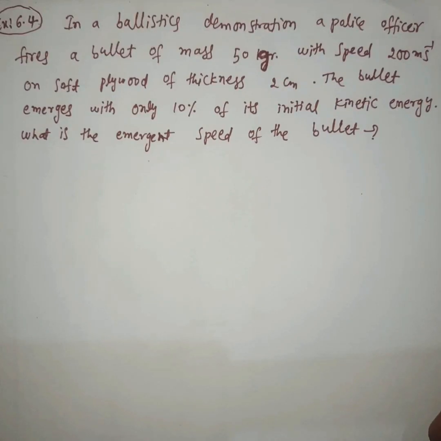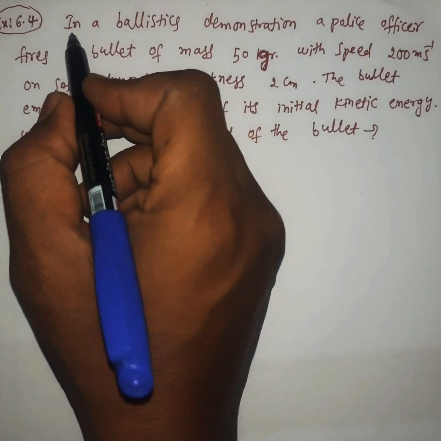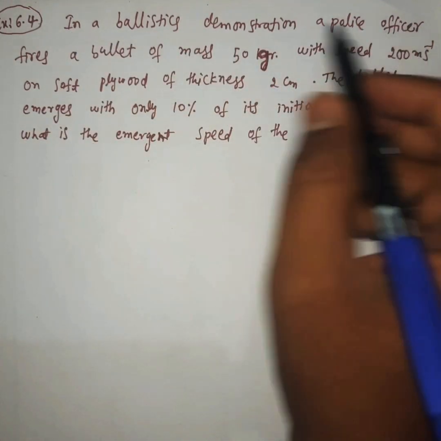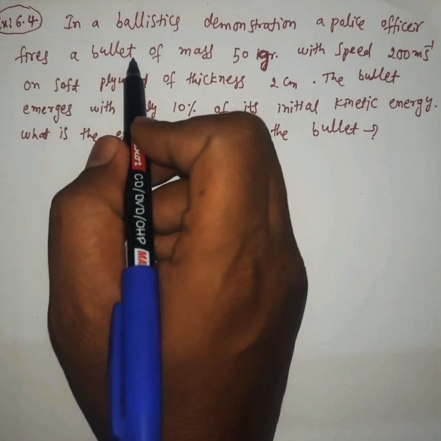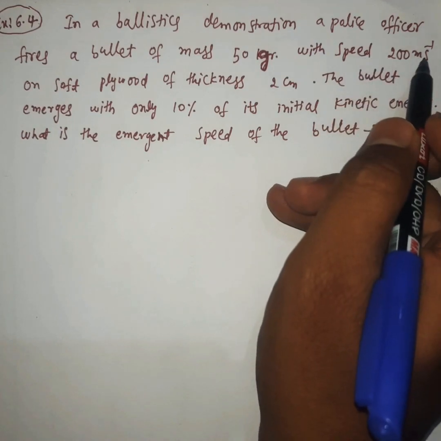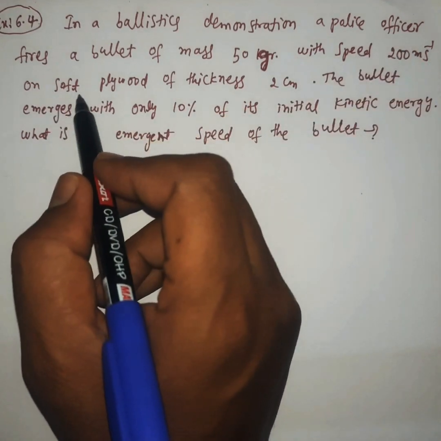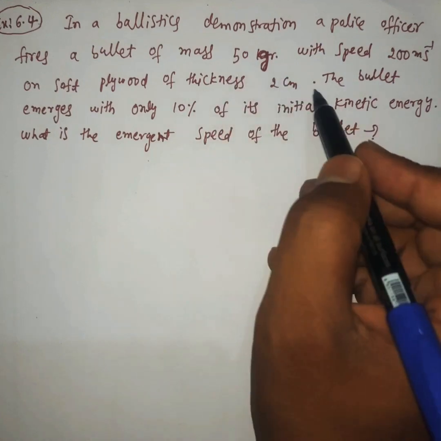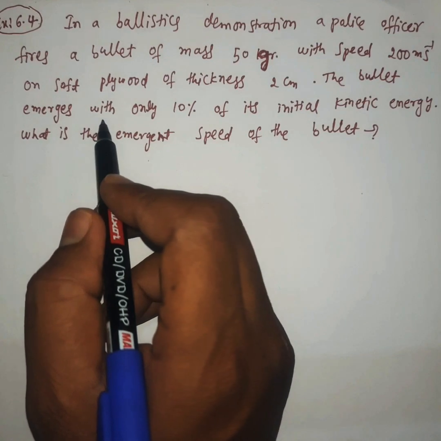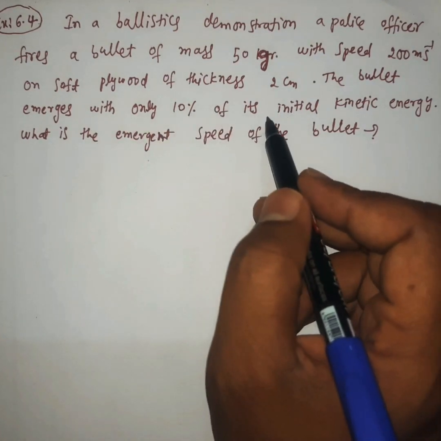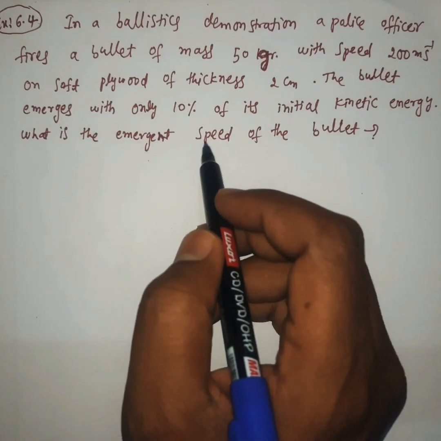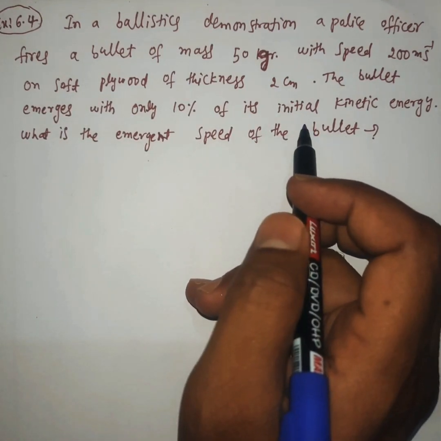Example problem 6.4. In a ballistics demonstration, a police officer fires a bullet of mass 50 grams with speed 200 meters per second on soft plywood of thickness 2 centimeters. The bullet emerges with only 10% of its initial kinetic energy. What is the emergent speed of the bullet?